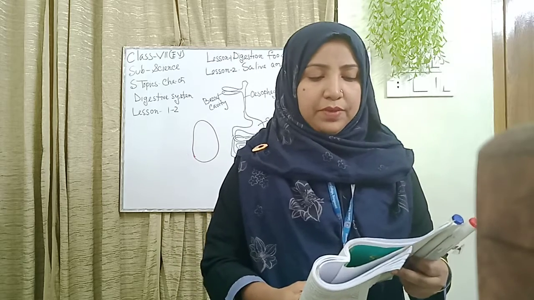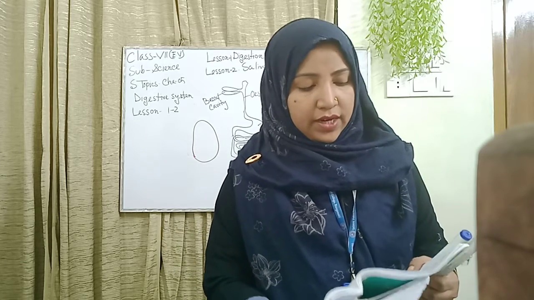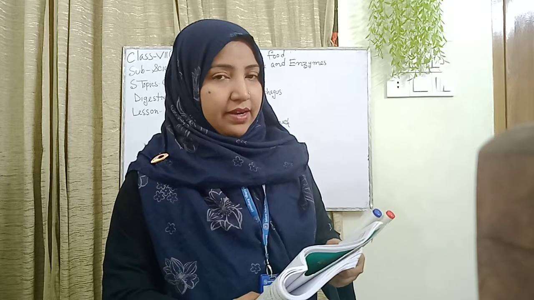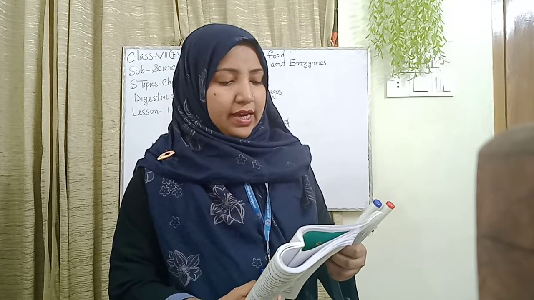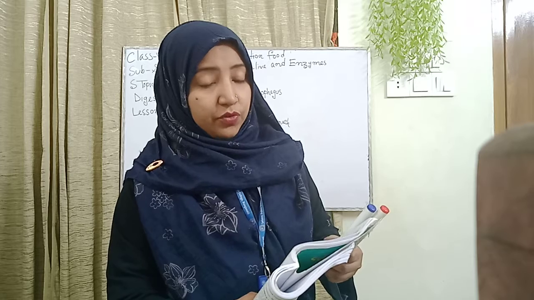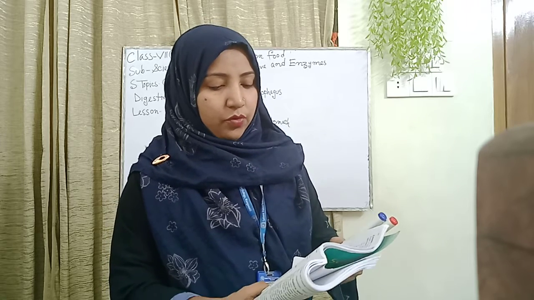Third question, how do the 3 types of foods meet our physical demand? Fourth, what are the necessities of vitamins and mineral salts? Fifth and last question is, why is indigestible fibrous food necessary? Fibrous food. Have you any idea about fibrous food? Yes, another name is roughage. In what types of foods are they found? You have learned the answers to these questions in the previous class 6, chapter number 13.